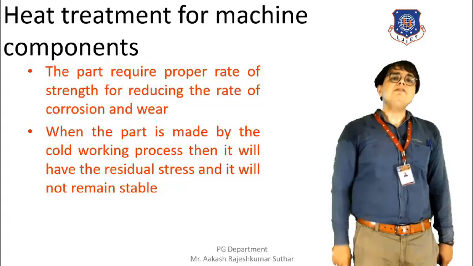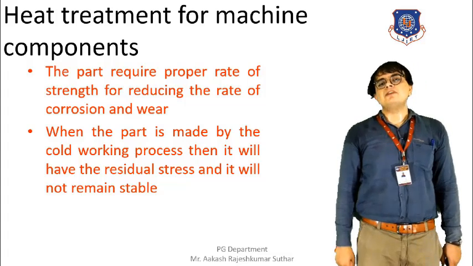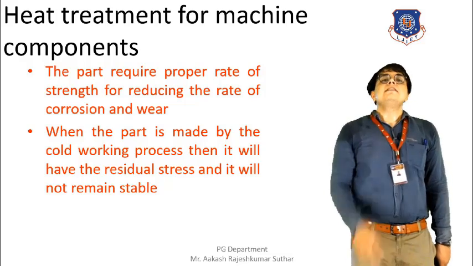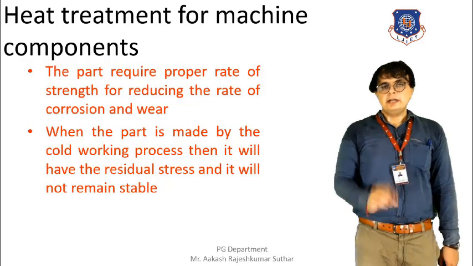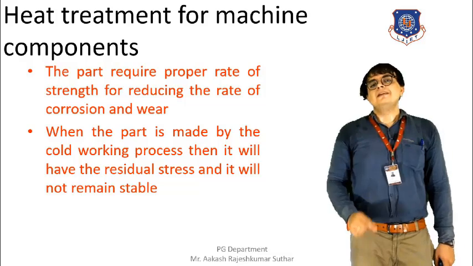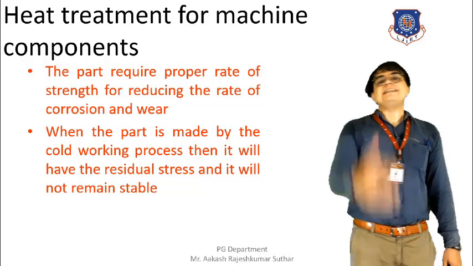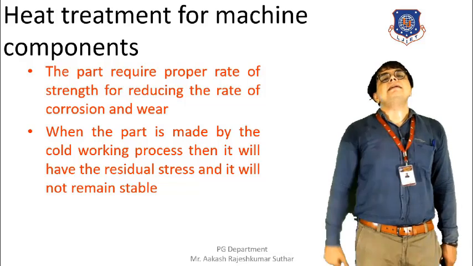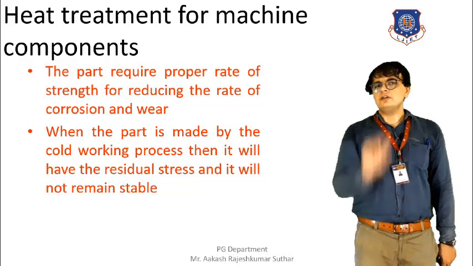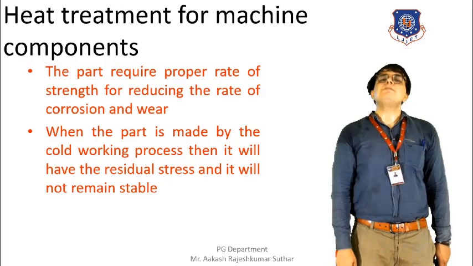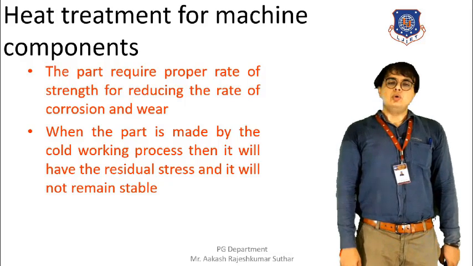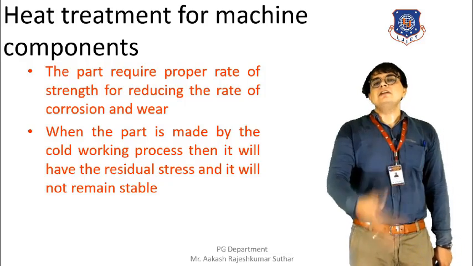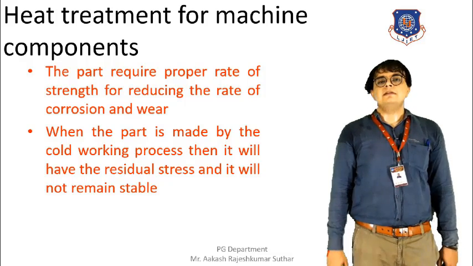And if we want the metal to perform very well against the corrosion, then it is necessary that the material should be hardened. Material can only be hardened when high temperature is applied to it. By applying the high temperature, the hardening of the metal will take place, and as a result of this, the corrosion can be prevented. So we are applying this method to this residual stress metal.